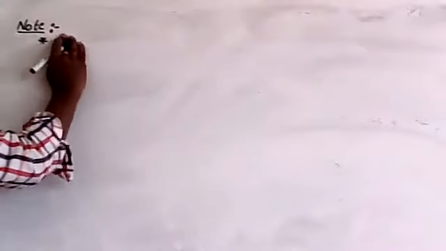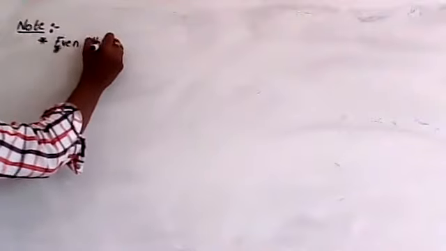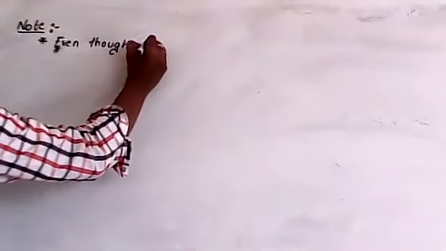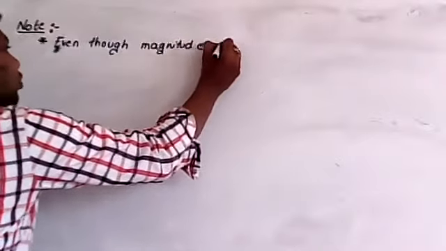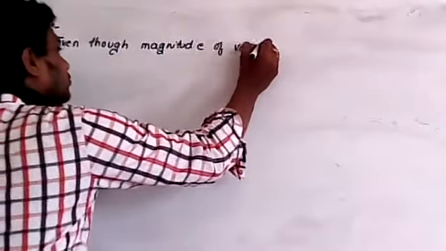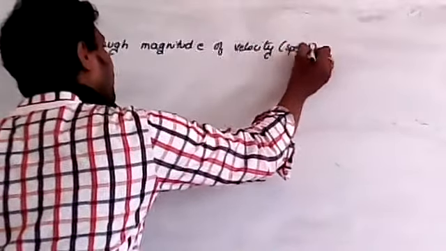Now the next note point: the magnitude of velocity is taken as speed.